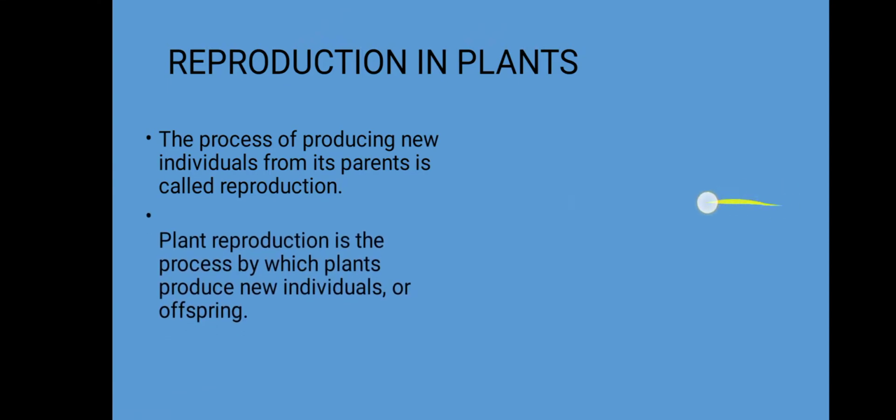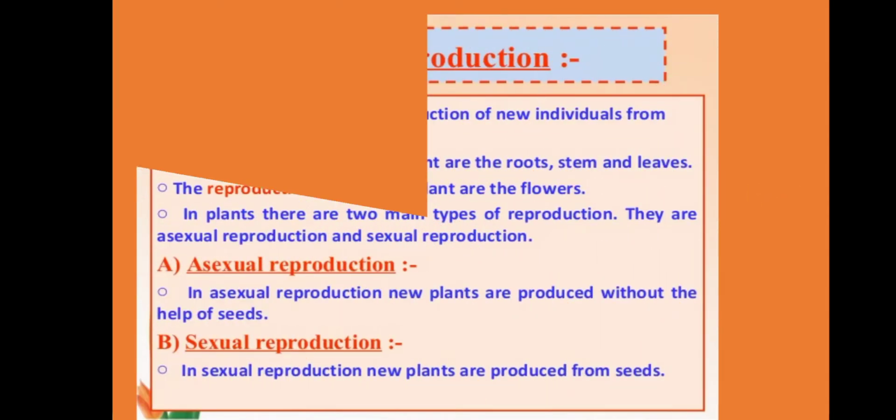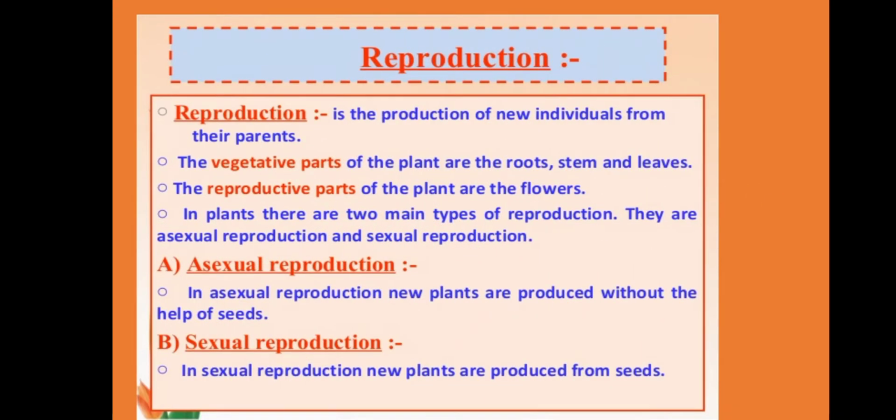We have come to know this process that it is a process of producing new individuals from its parents. We have come to know about two types of reproduction. One, that is asexual reproduction. In asexual reproduction, new plants are produced without the help of seeds. In sexual reproduction, new plants are produced from seeds.